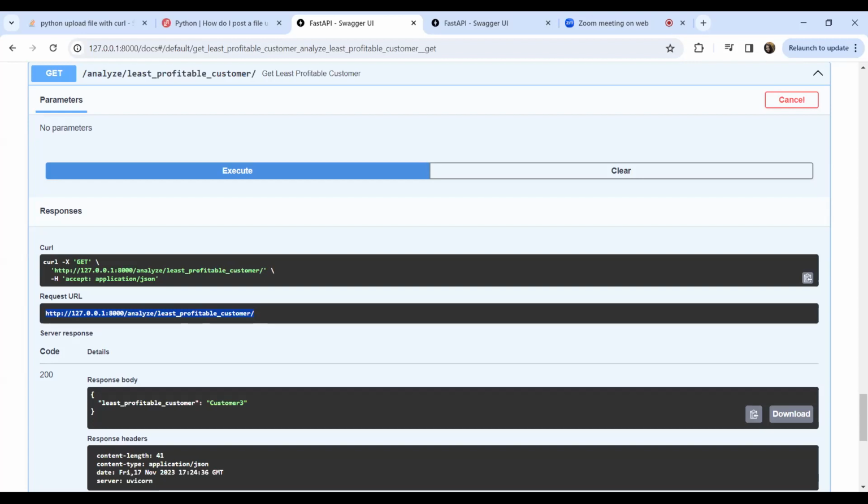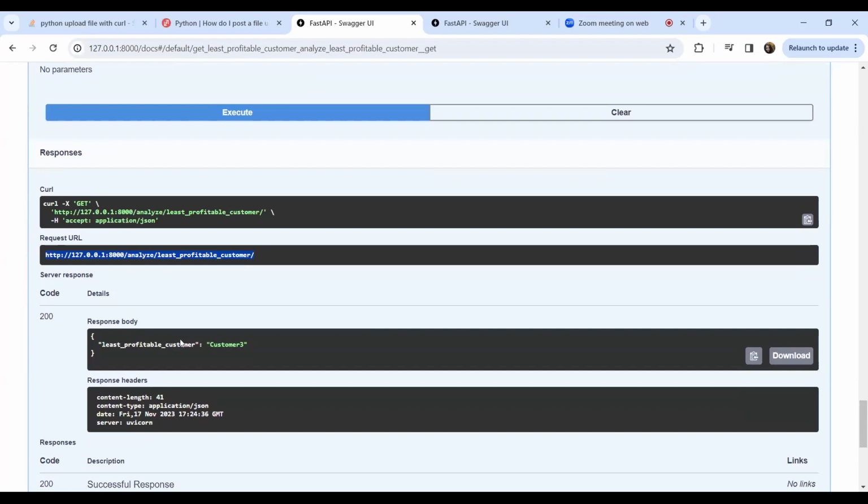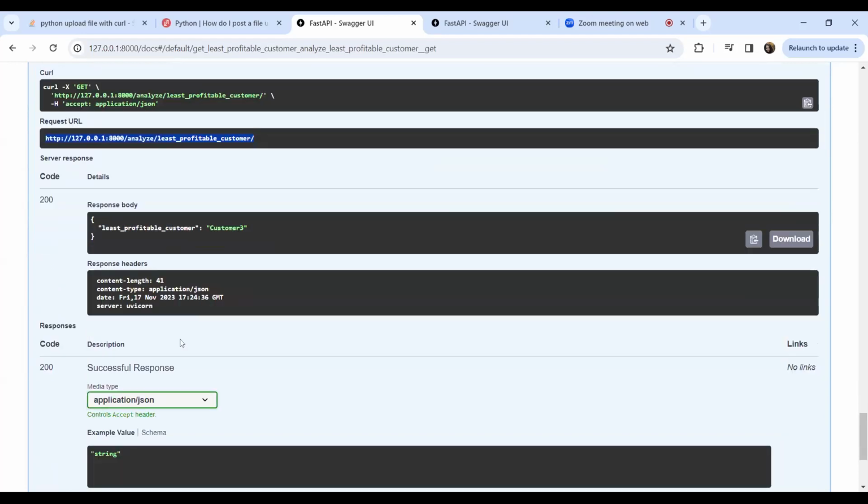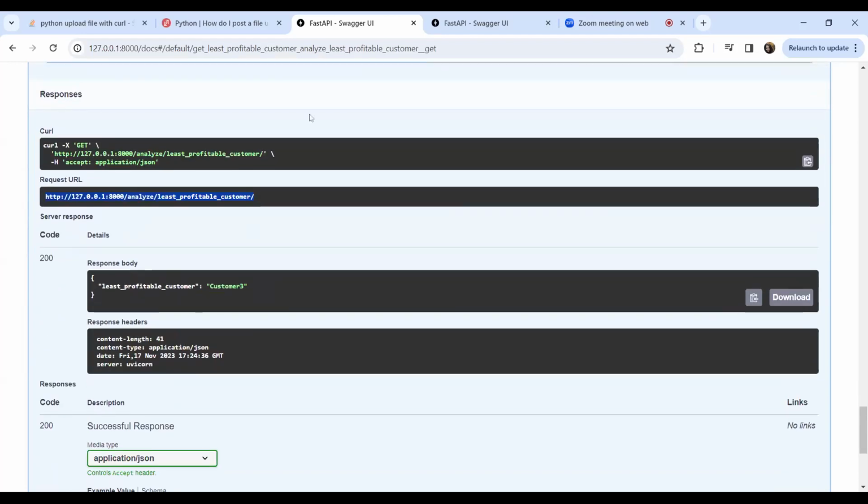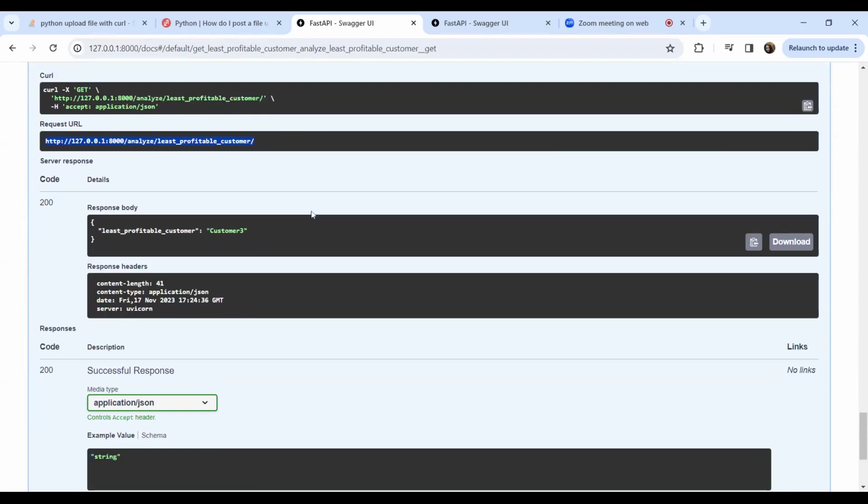This is integrated with Swagger, right? Yeah, this is Swagger. So FastAPI gives Swagger documentation out of the box. Yeah, otherwise we would not get this API look.